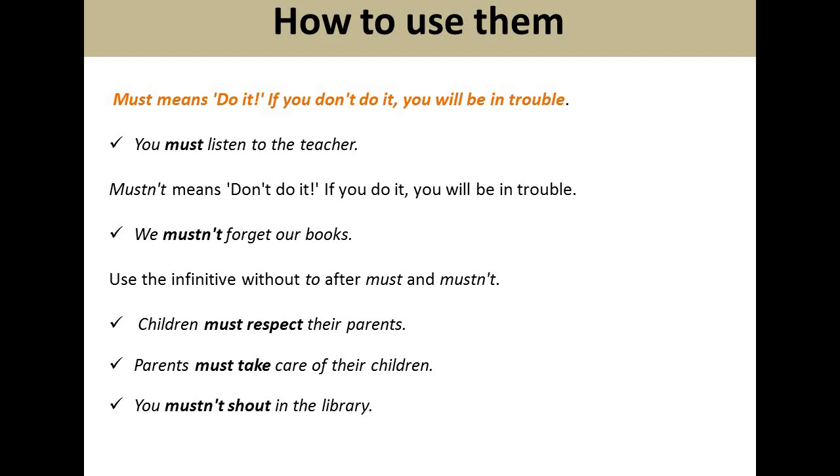So also here we have mustn't, so shout. Here we have only the verb in the infinitive and we don't have to. So remember, with must and mustn't we use the infinitive form but without to.